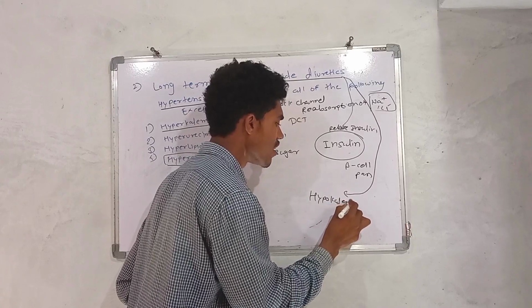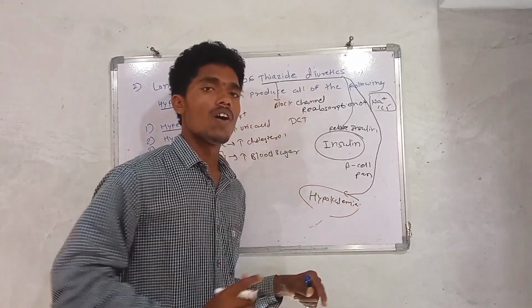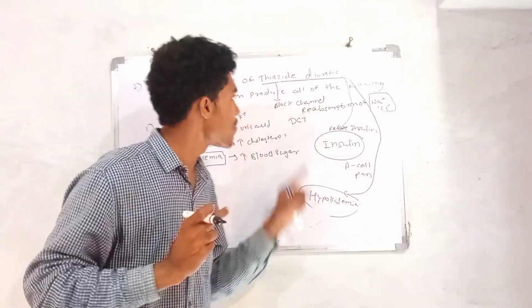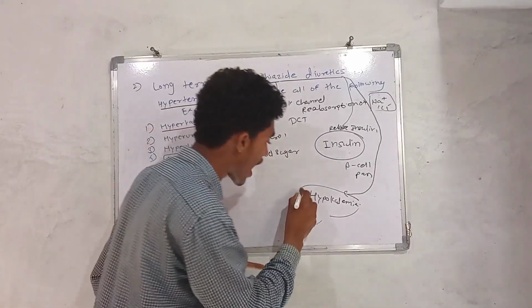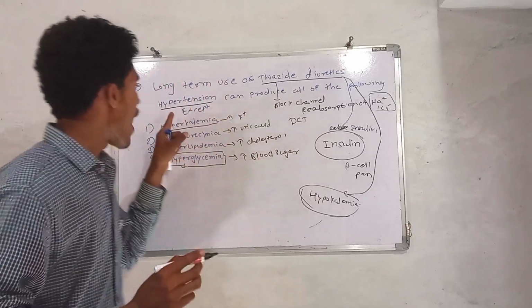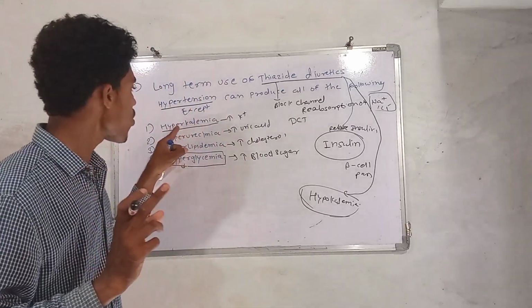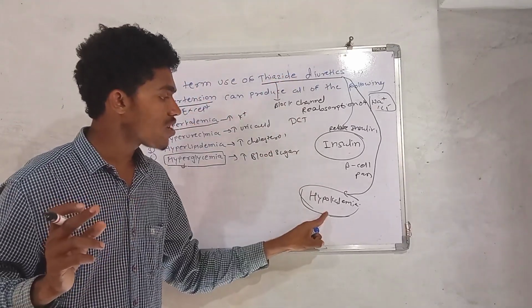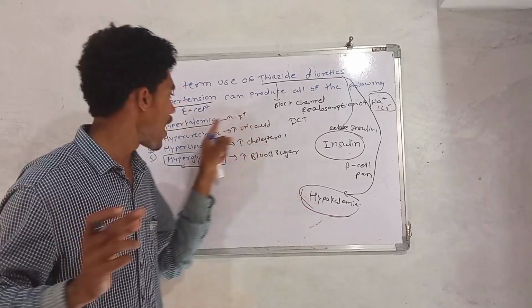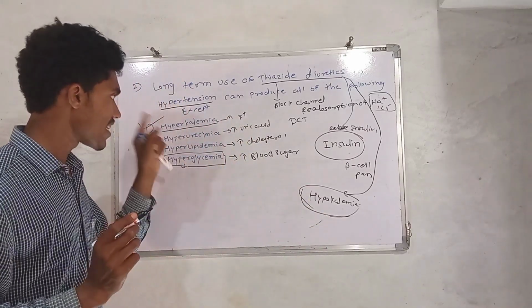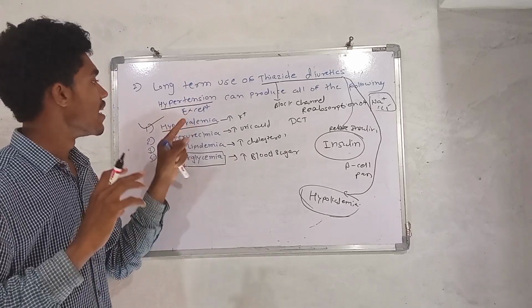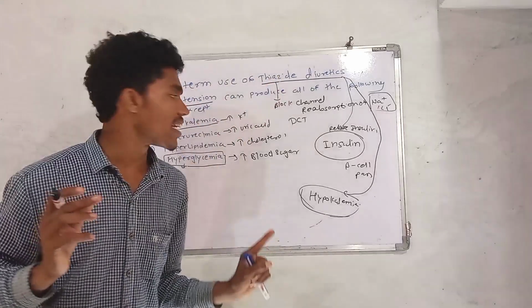Hypokalemia is the most abundant side effect caused due to the long-term use of the thiazide diuretics. So hyperkalemia is the correct answer because thiazide diuretics cause hypokalemia, not hyperkalemia. So the first option is right, that is hyperkalemia is not a side effect of the thiazide diuretics.